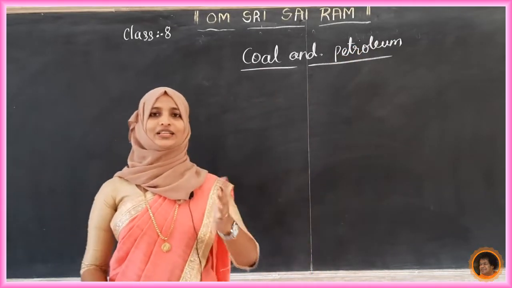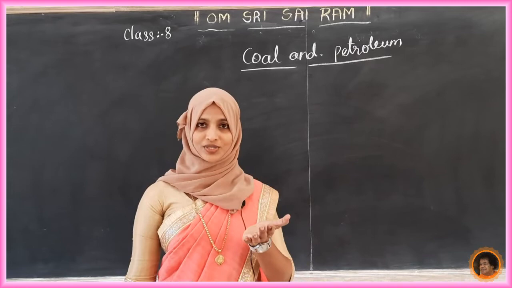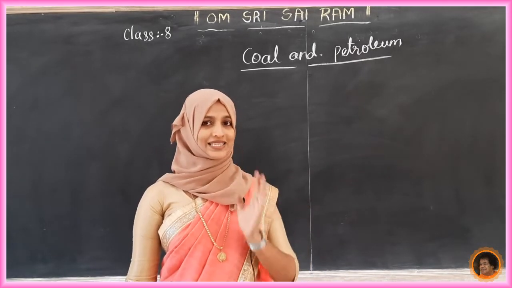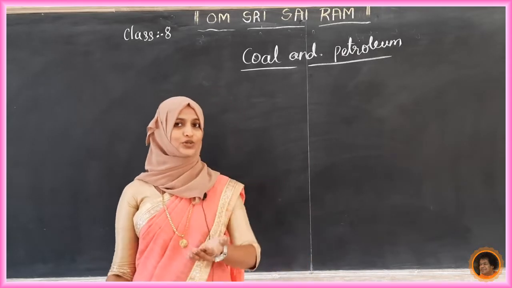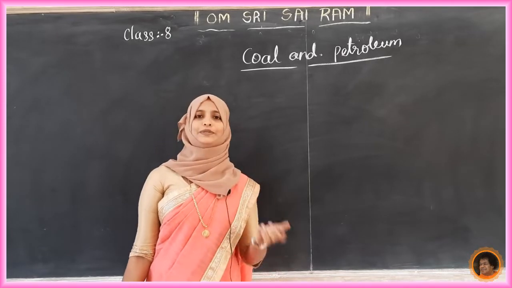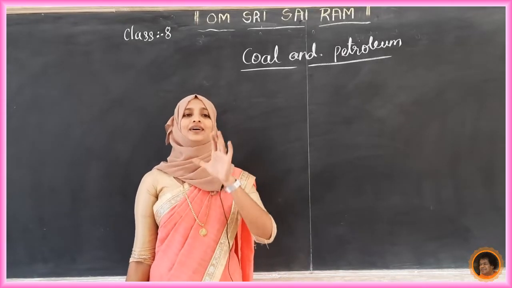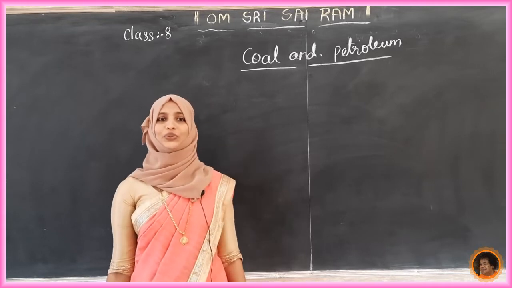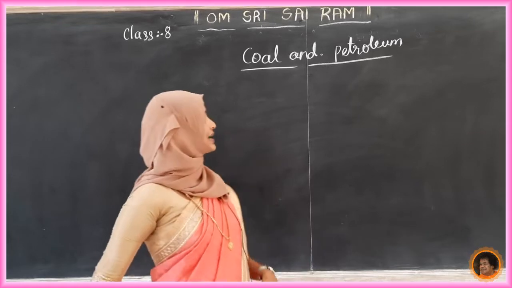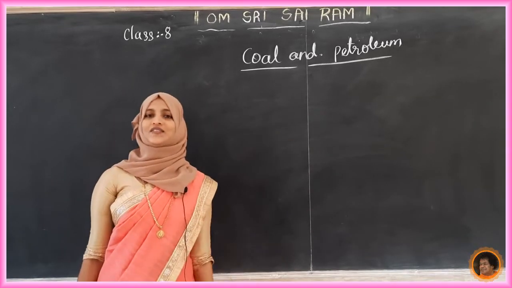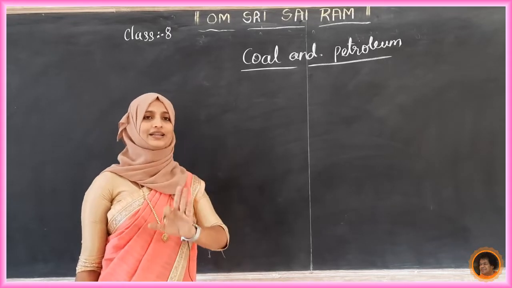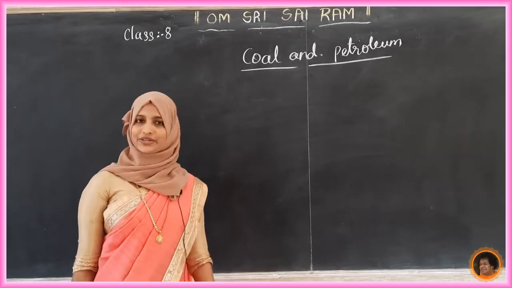Before that, we came to know what natural resources and man-made resources are. In natural resources, there are two types, inexhaustible and exhaustible. I asked you to write down the difference, which we already discussed. We also came to know examples of exhaustible resources: coal, petroleum, natural gas, all those things. So, in today's class, we will study the exhaustible natural resources, that is coal and petroleum.